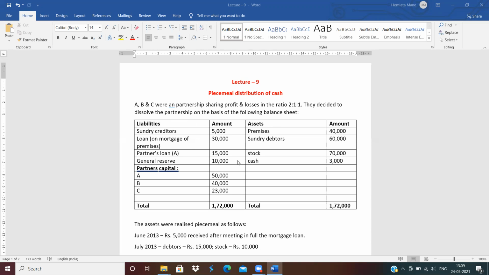Liabilities are given, as are assets. In liabilities, sundry creditors are outsider liabilities. Loan on a mortgage of premises means the loan is taken on the basis of premises, so this is a secured loan. Next is partners' loan, then general reserve, and then the partners' capitals are given. A, B, C are the three partners and their capital balances are given. Some assets are also given: premises, sundry debtors, stock and cash.